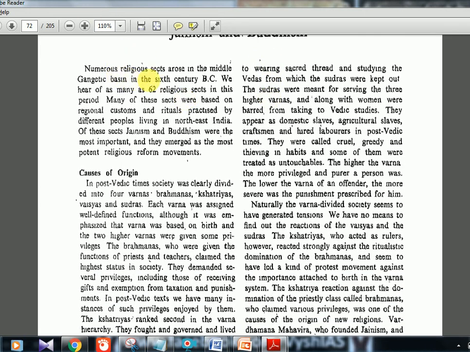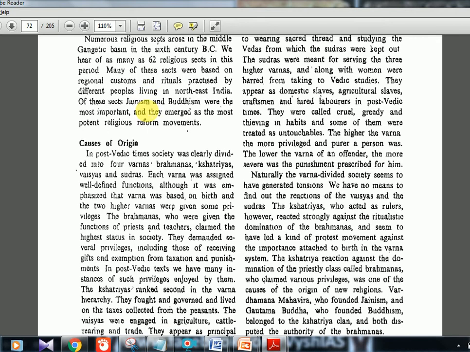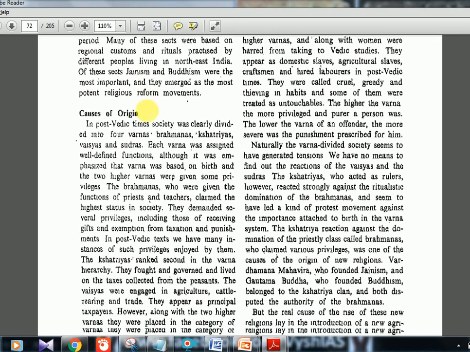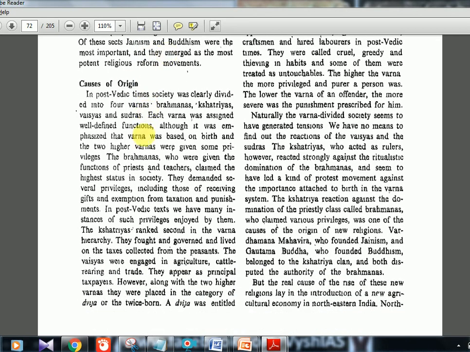So actually, up to the later Vedic period, there was this dominance of Brahmanas. Brahmins were dominating, and the four Varna system was there, and the society was deteriorating a little bit, you can say. So something new had to emerge, and that is when Buddhism and Jainism came. We'll see in detail how it came. So these are the causes of origin.